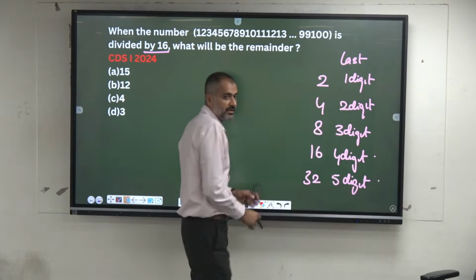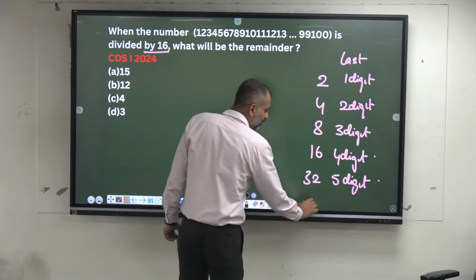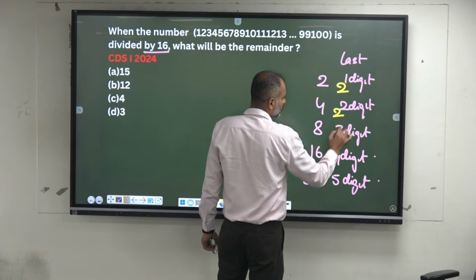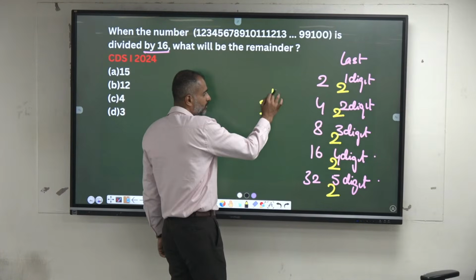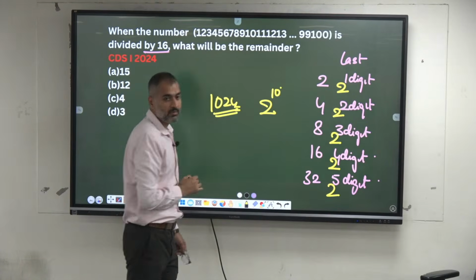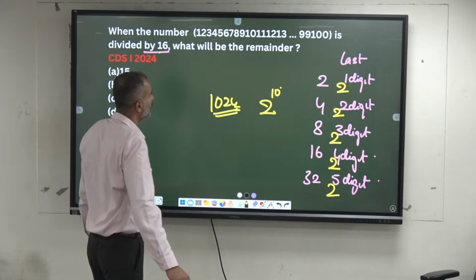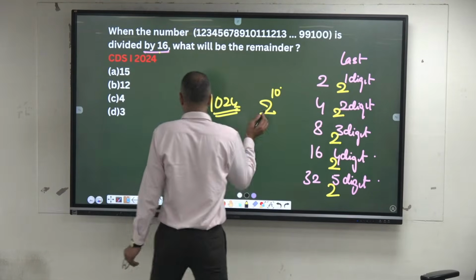If it is 10 digits, the last 10 digits have to be divided by what? This is nothing but 2 power 1, 2 square, 2 cube, 2 power 4, 2 power 5. For 10 digits, 2 power 10, which is 1024. Remember all this. For the divisibility rule of 16, we have to check the last 4 digits. Okay, let's see, look here now.